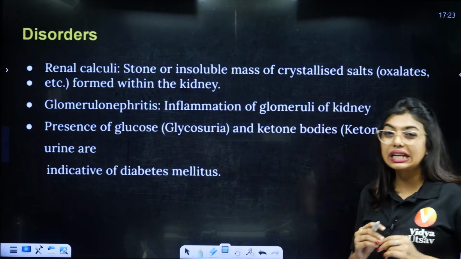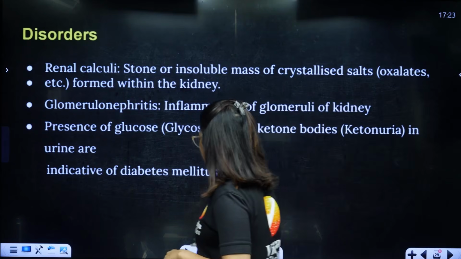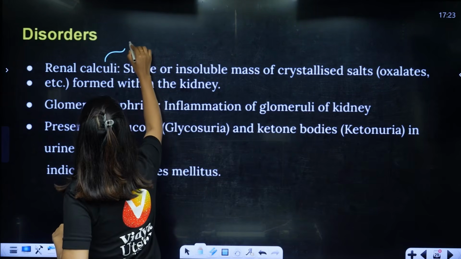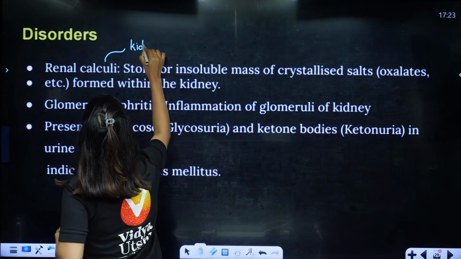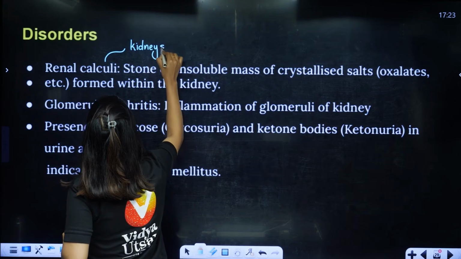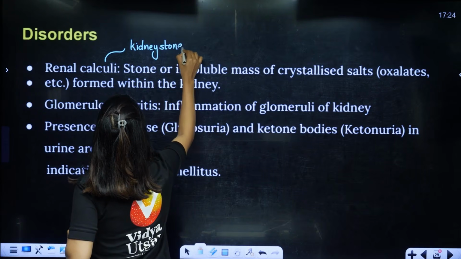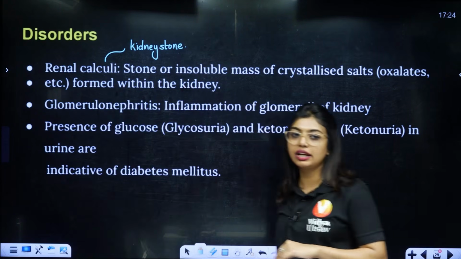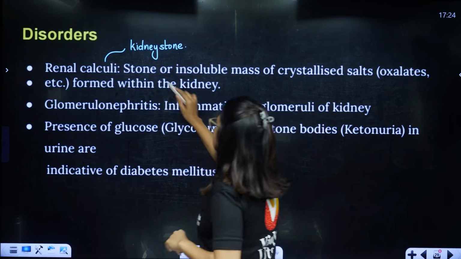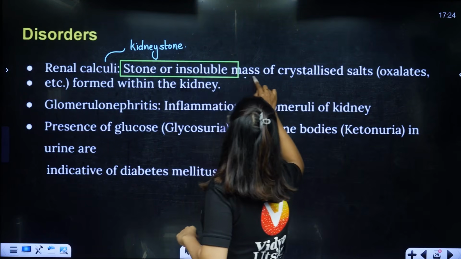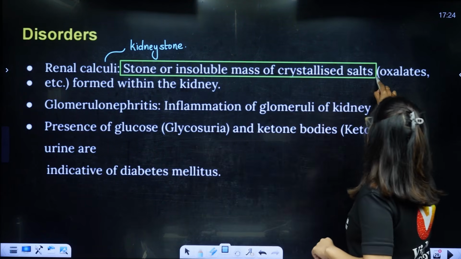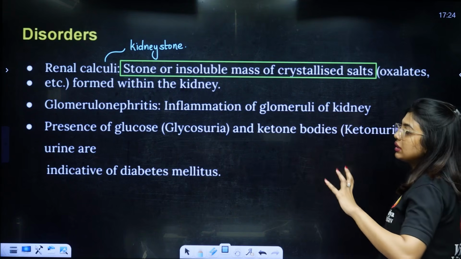First one is called renal calculi. So students, renal calculi is also called kidney stone. Very casually we all know kidney stone. It can come to any one of us if we do not drink enough water. Why? Because here a stone or insoluble mass of crystallized salts like oxalates is formed within the kidney.